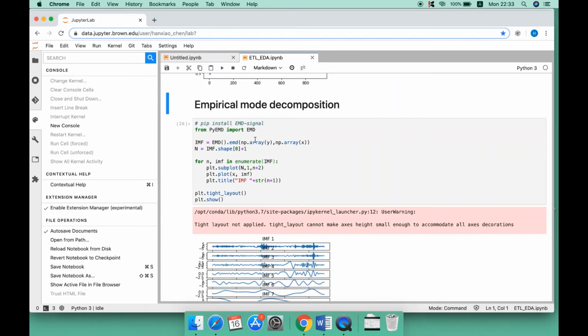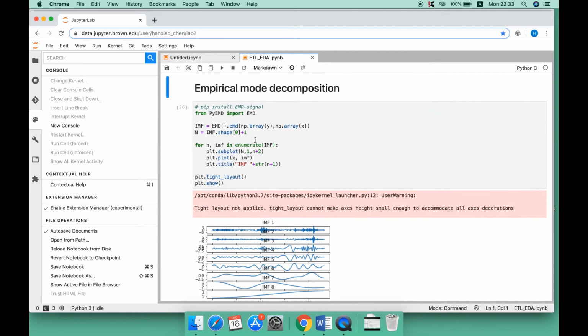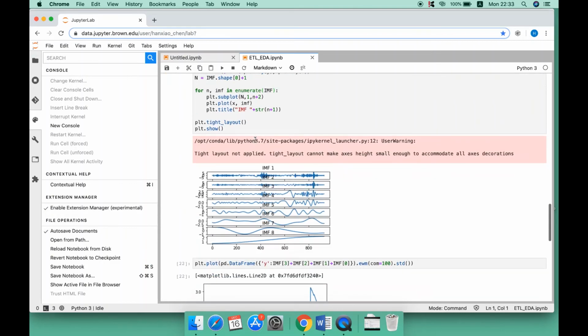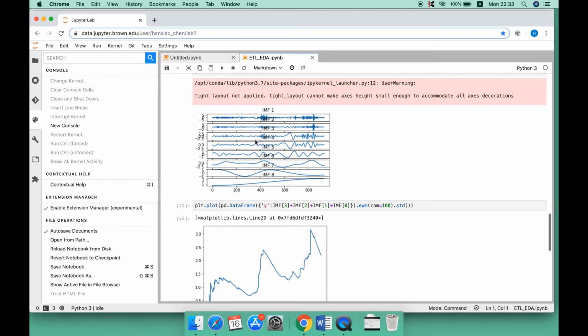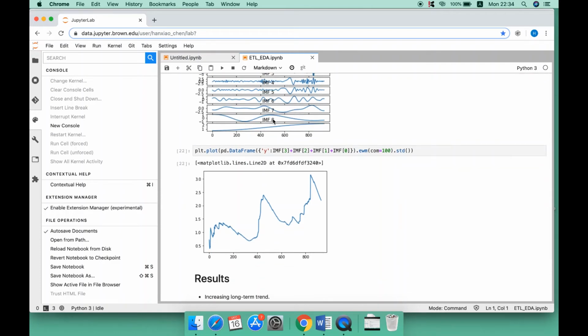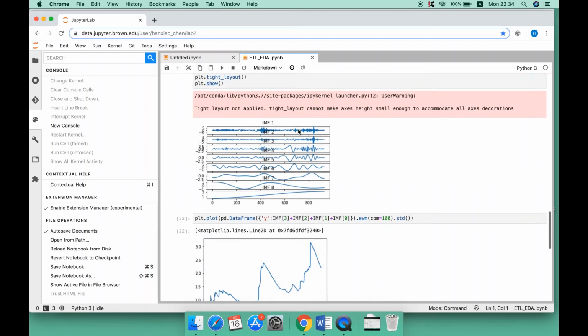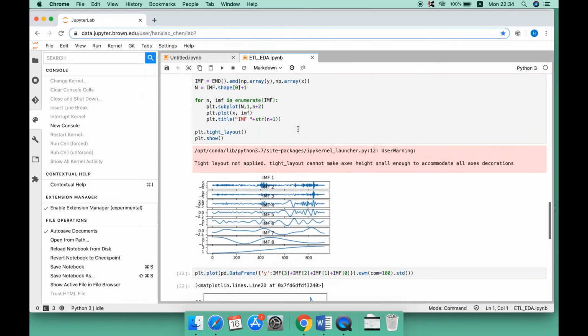Then we use empirical mode decomposition, which is a signal processing method. This method can divide a time series into several curves of different frequencies. For example, IMF1 here represents the curve with highest frequency, and IMF8 here represents the curve with lowest frequency.